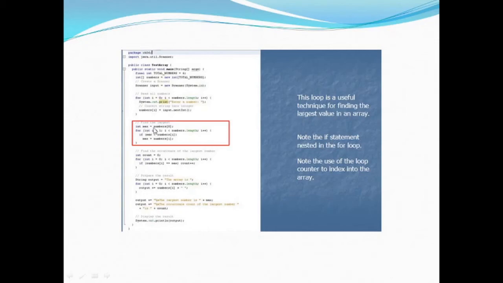We have initialized max with the first element of the array, and we will continuously loop through this array one by one, and in that process we will check whether this max variable, which we have initialized to be of the first index,